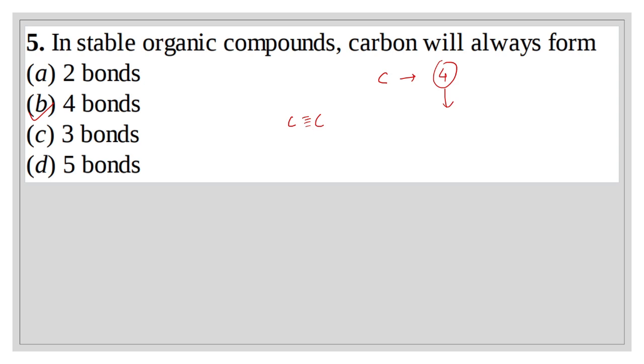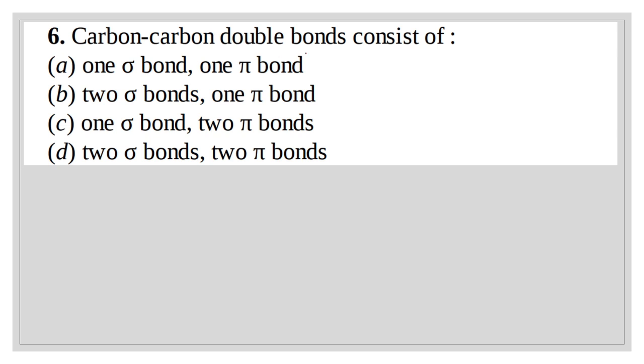Okay, let's move on. Question number 6. Carbon carbon double bond consists of, look at this here, this is a carbon carbon double bond, carbon carbon single bond, carbon carbon triple bond. Here 1 sigma 1 pi, here 1 sigma, here 1 sigma 2 pi.